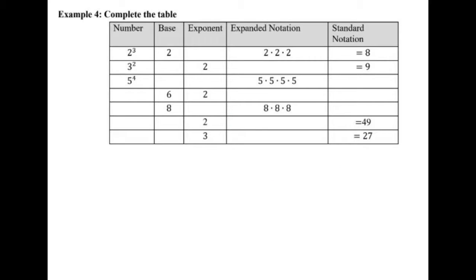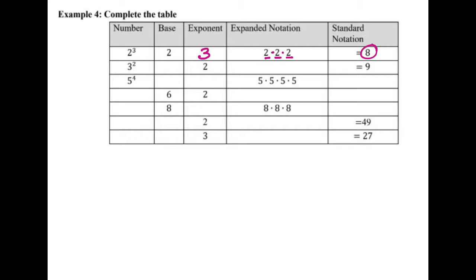Okay, this one, we're just going to complete the table. And it talks about everything we've talked about so far, basically. So 2 to the 3rd, I don't know why they say this is a number. It's not. It's 2 to the 3rd power. Whatever it's equal to over here is the number. That's kind of interesting. But 2 to the 3rd, the base is 2. The exponent is going to be the 3, right? And now they wrote out 3 2's multiplied together, and the answer was 8.